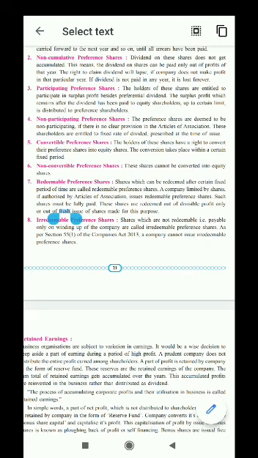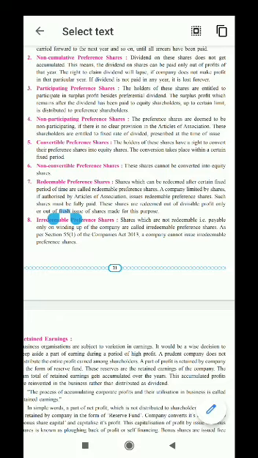All these conditions are fixed at the time of issue only. At that point, the company is not applying any new conditions. Next, the sixth one is non-convertible preference shares. Obviously, when convertible preference shares are converted, non-convertible preference shares are not convertible into equity shares. The seventh and eighth types are on the basis of redeemability.